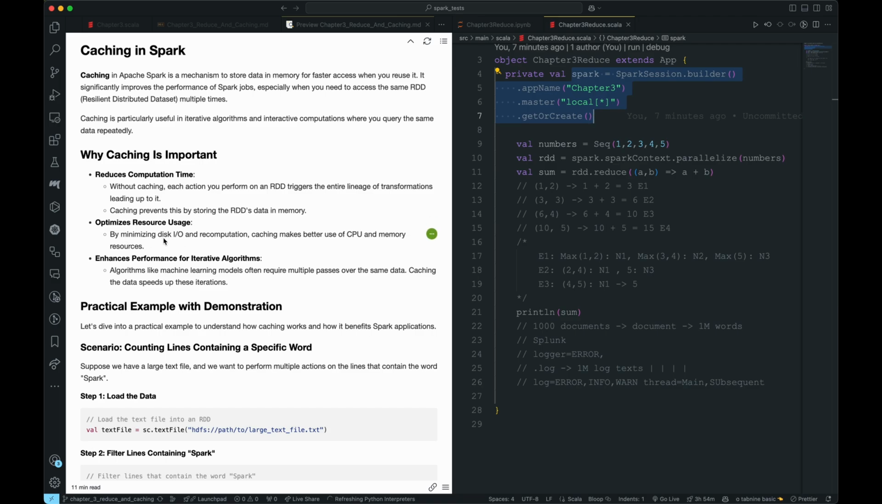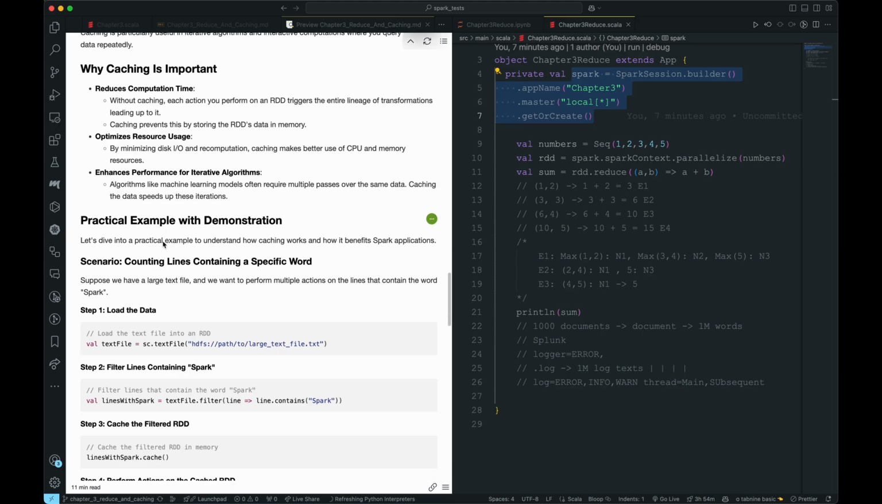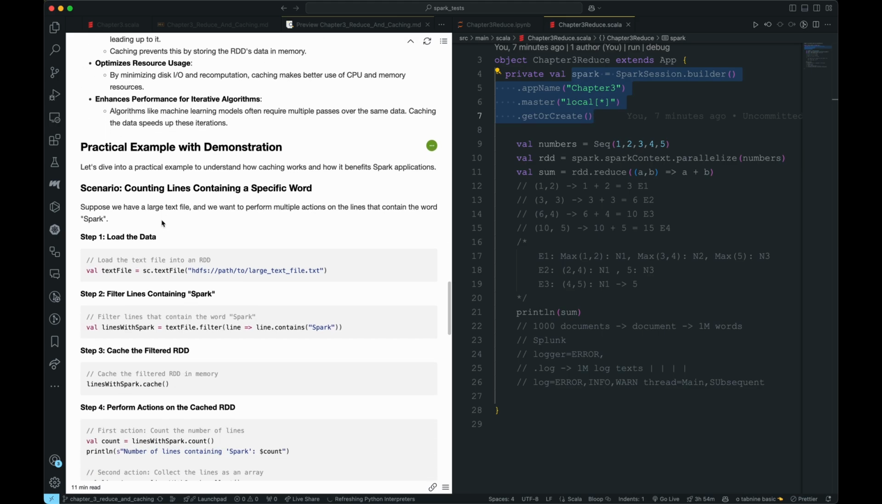And it also minimizes disk IO and recomputation, and makes better use of CPU and memory resources. Okay, so we can use memory instead of putting all the load on CPU, and then we can always recompute it whenever needed. And it's very good for iterative algorithms and also for network calls, I would say, because you make a call to input and output operations. Okay, so that's about caching, and let's see a demonstration.